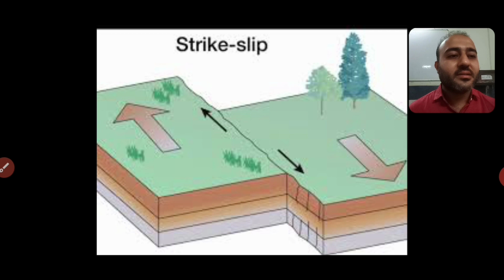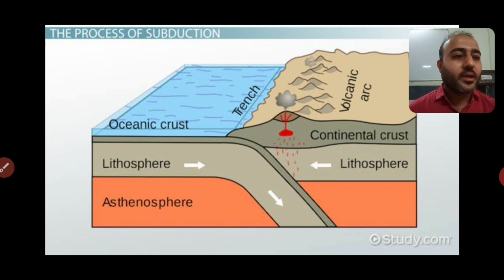Now we'll see the other reason, that is the earthquake caused by subduction in an active subduction zone. So what is subduction? Subduction is a geological term. As we all know, there are tectonic plates below the surface of the Earth. In subduction, one of the Earth's tectonic plates starts sinking under another.